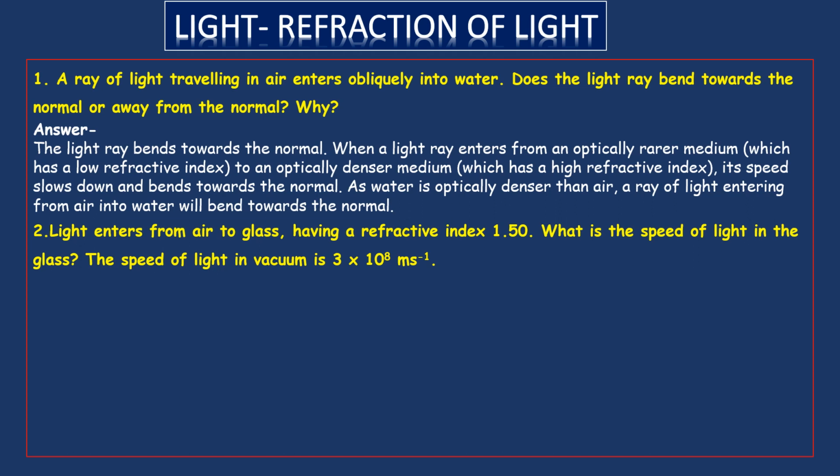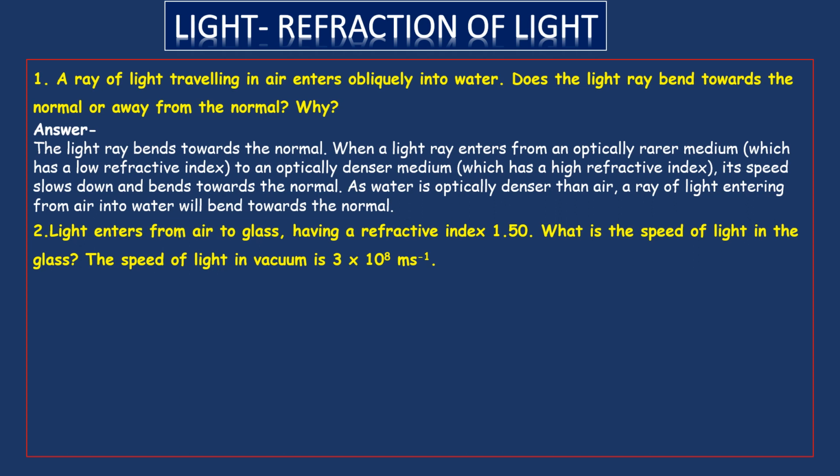Light enters from air to glass having a refractive index 1.5. What is the speed of light in the glass? The speed of light in vacuum is 3 times 10 power 8 meters per second. So here in this question, we have two media. One is air, second one is glass. And here refractive index is already given.